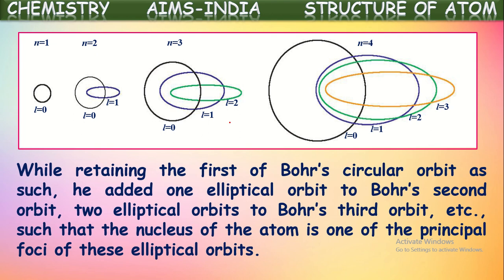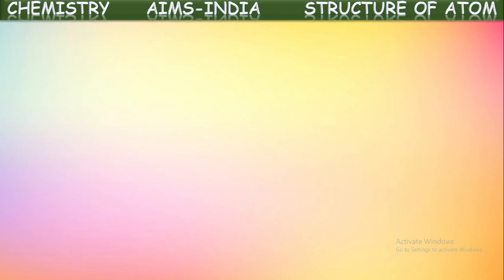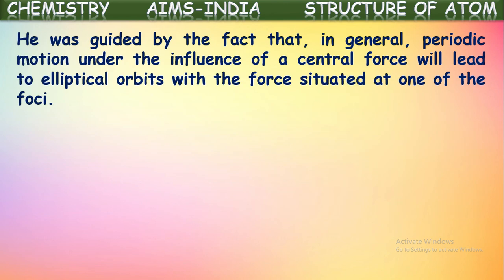In this way, Sommerfeld gave answers for certain points where Bohr's theory failed. He was guided by the fact that, in general, periodic motion under the influence of a central force will lead to elliptical orbits with the force situated at one of the foci.